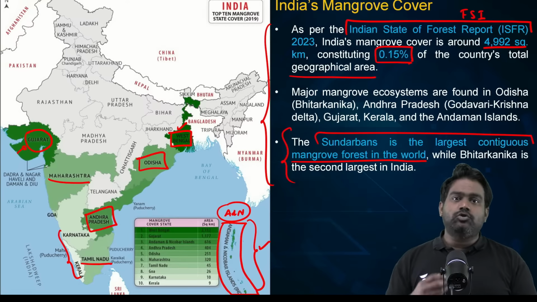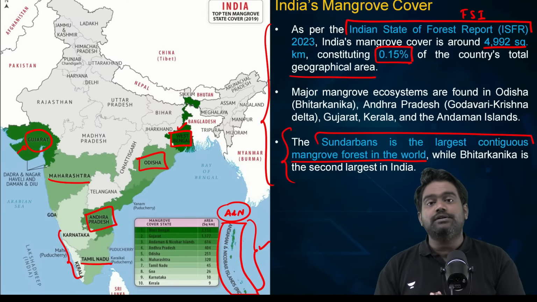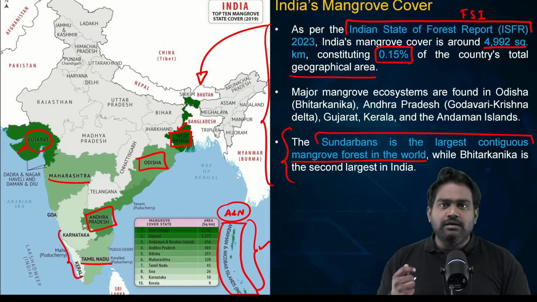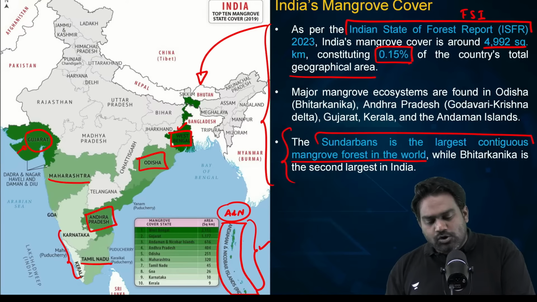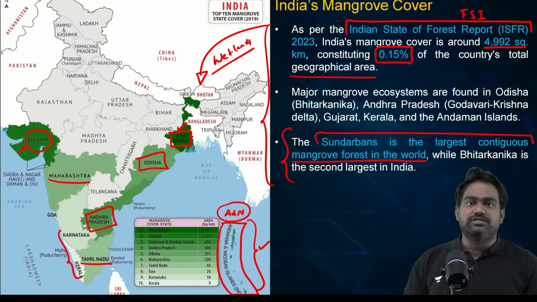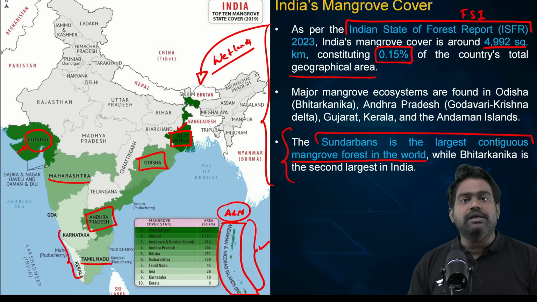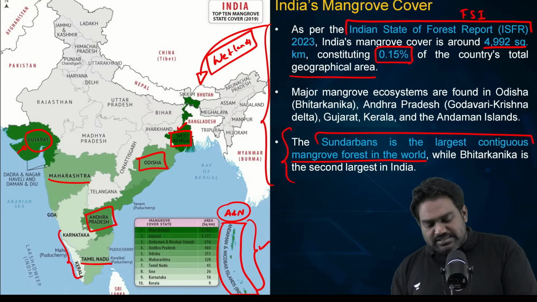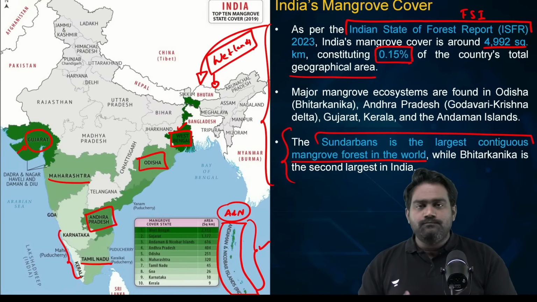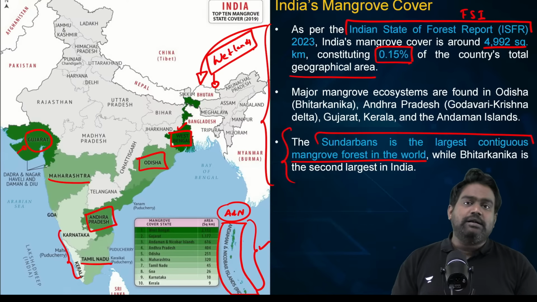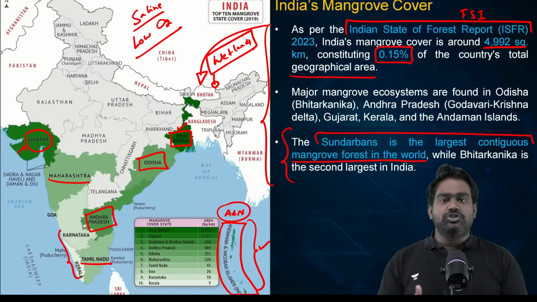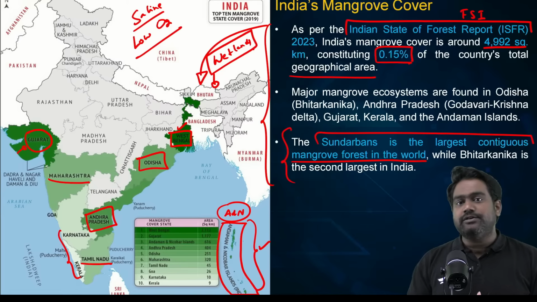See, mangroves are a feature of the tropical belt, mainly found in tropical and subtropical countries, right? And mangroves are known for their unique adaptations. They thrive in a very risky environment, right? They come up in ecotones, which are basically wetland ecosystems. They form a transitional boundary between a terrestrial ecosystem and an aquatic ecosystem. Because of the constant saturation of water and the entry of sea water in these wetlands, the water would be extremely saline. It would also be a very low oxygen environment, right? Decomposition itself would slow down in these wetlands.